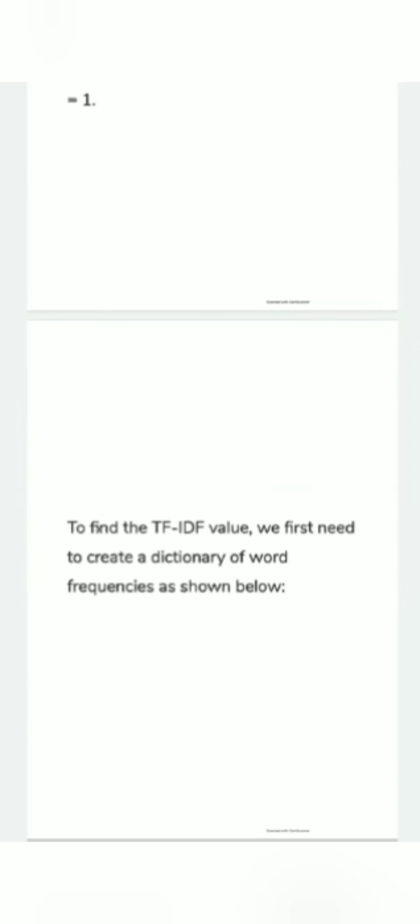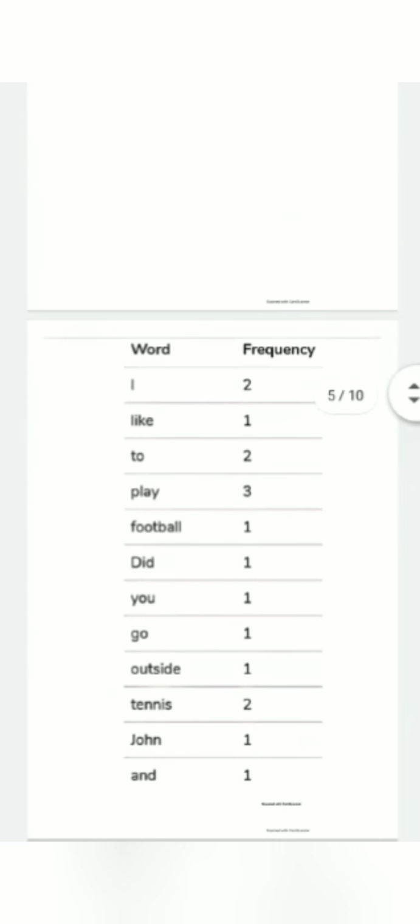And the next part is to find the TF-IDF value. We first need to create a dictionary of the words and their frequencies as shown below. Since in the 3 sentences, I occurred 2 times, the frequency of I will be 2.